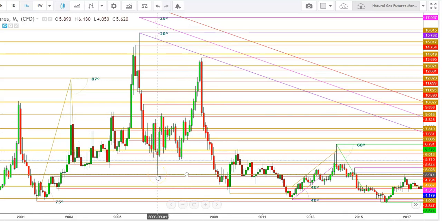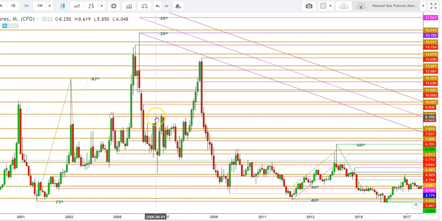Psychological resistance turns into psychological support whenever natural gas futures find a breakout above these psychological resistances, but when it falls, these psychological resistances sometimes provide strong support to natural gas futures, as here you can see how the natural gas futures found strong support at the psychological support at $4 and once again started to bounce back up to the next psychological resistance at $9.